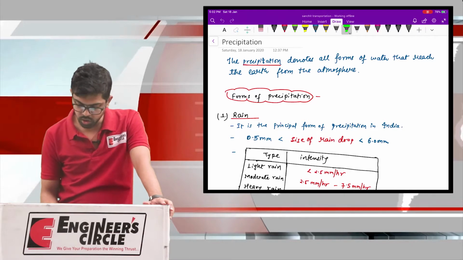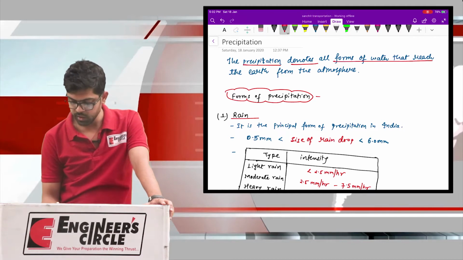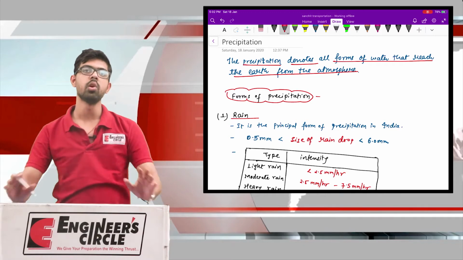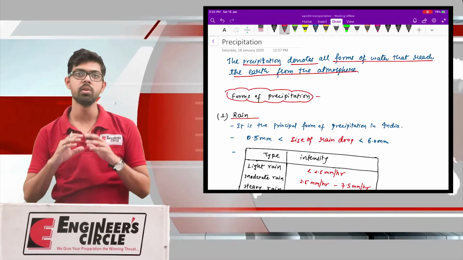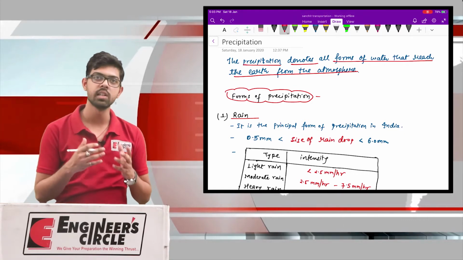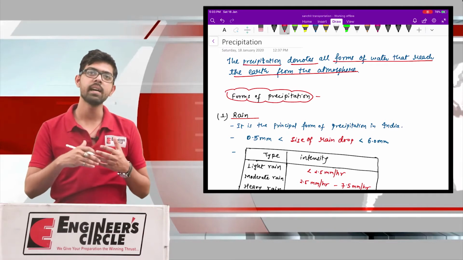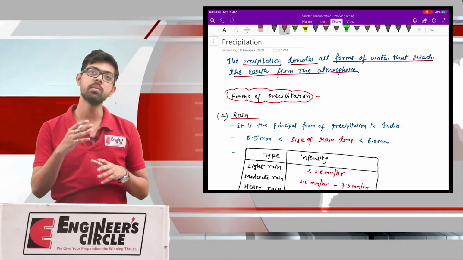Precipitation denotes all forms of water that reach the earth's surface from the atmosphere. All the quantity, all the forms of water that reach your earth's surface from your atmosphere, no matter in which form the water is coming to the earth. This process of water coming back to the earth's surface is known as precipitation.